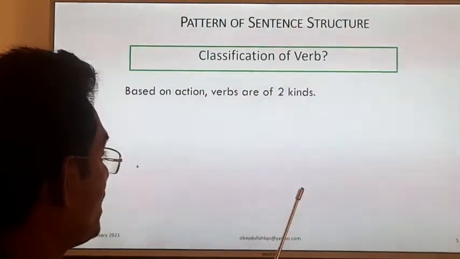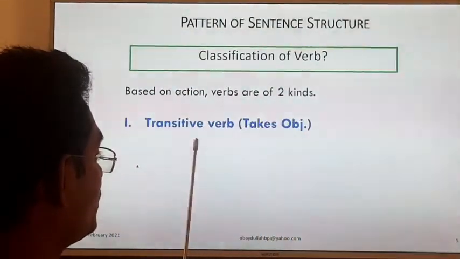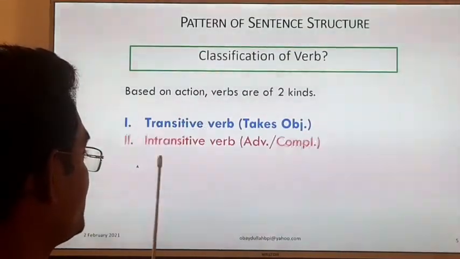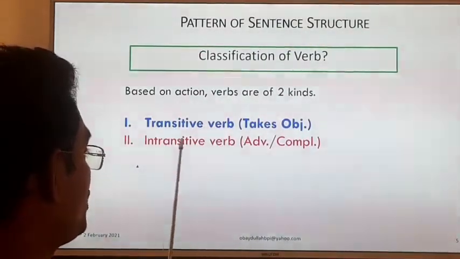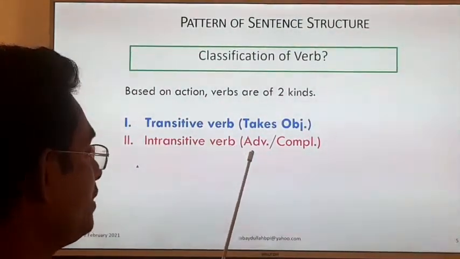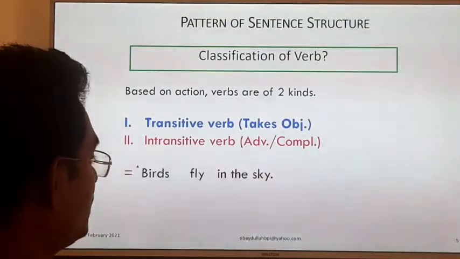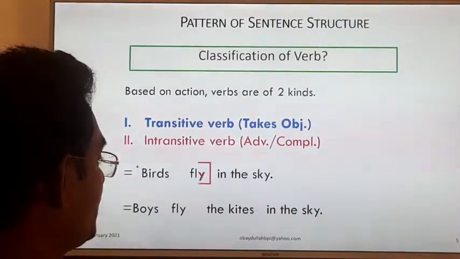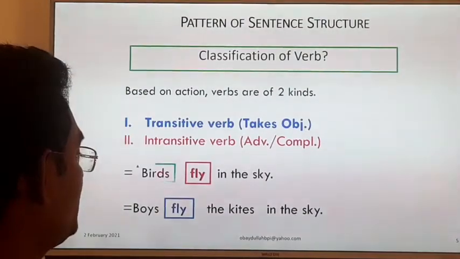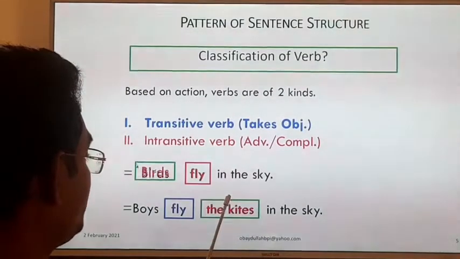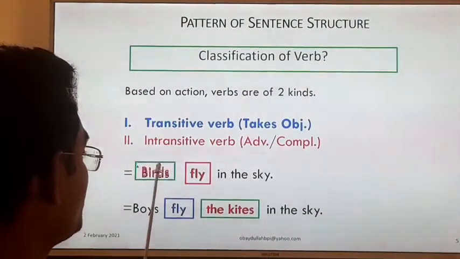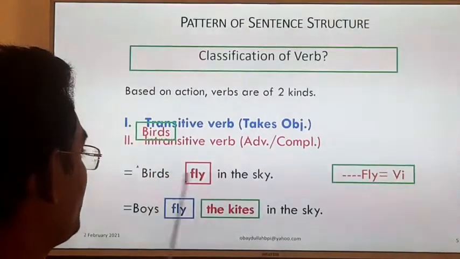Based on the action, verbs are two types. Already I have talked: a transitive verb takes an object. An intransitive verb doesn't take any object; it takes an adverb or adverb complement. Birds fly in the sky. Here, when the action falls on the subject, we call this verb intransitive.